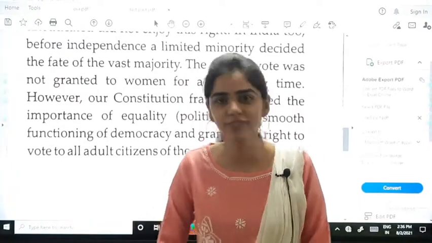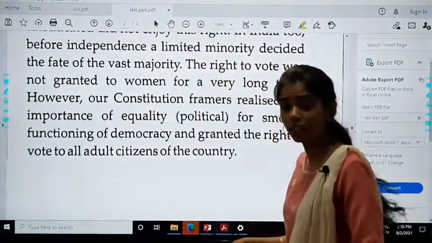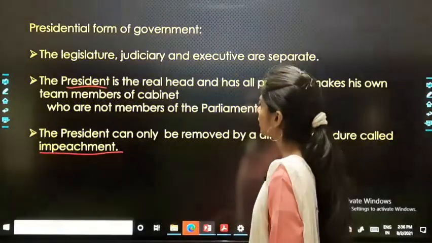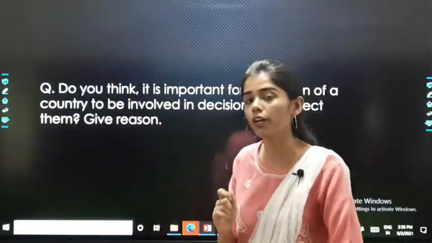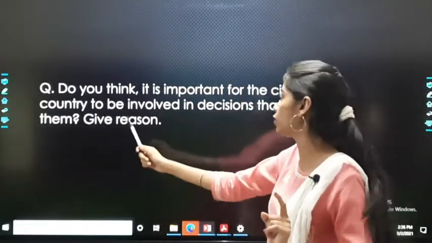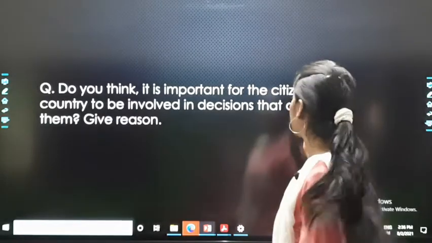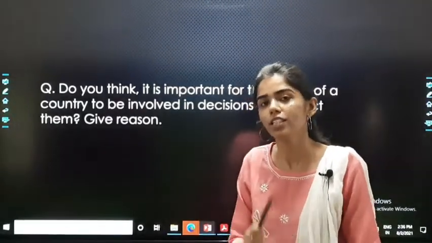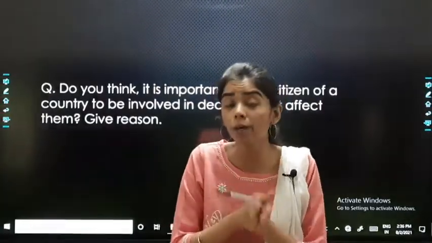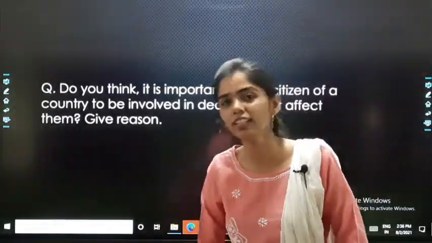Is it clear, children? Okay, so with this we have completed this chapter. Okay, and it was a very interesting chapter, right? So now for your worksheet part, see, I am giving you one question that is from your value corner. Do you think it is important for the citizen of a country to be involved in decisions that affect them? Give reasons. So all of you just write whatever is your opinions on it. Okay, आपका opinions क्या है वो आपको लिखना है and we will discuss that in the live classes.